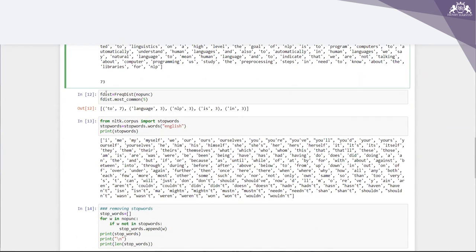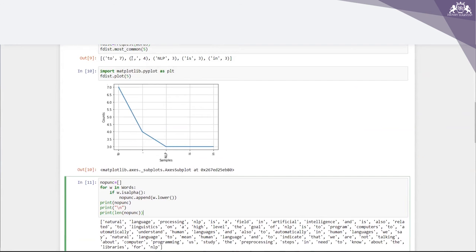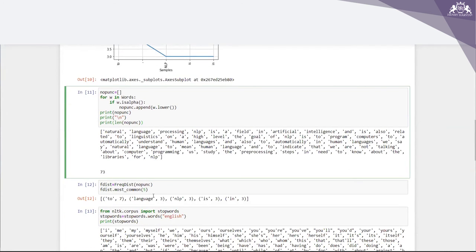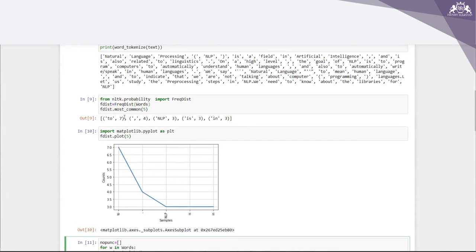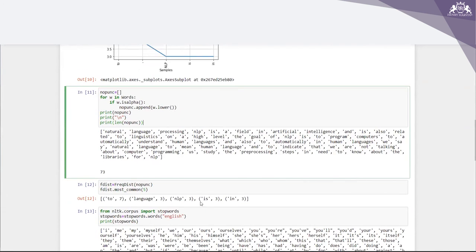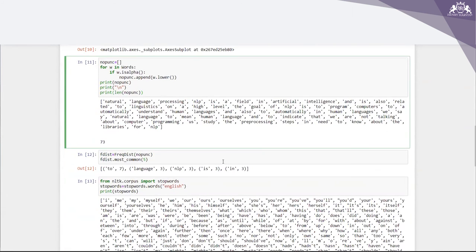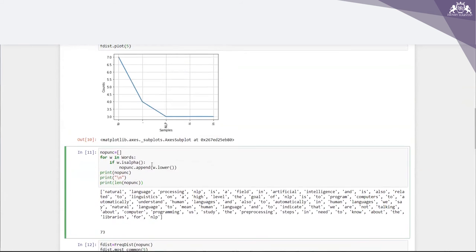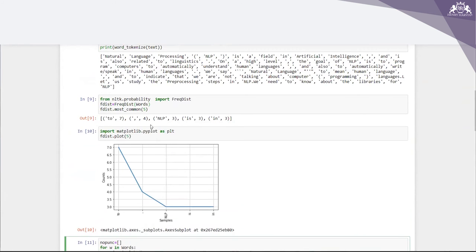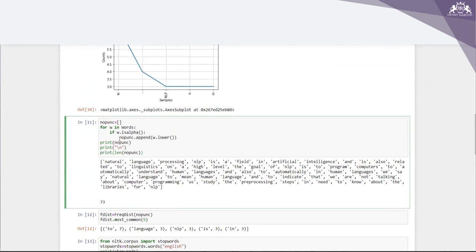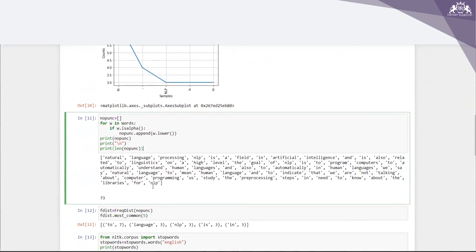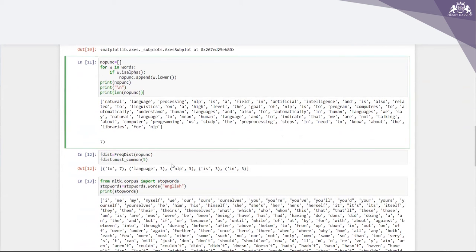Then fdist equal to FreqDist(no_punc), and fdist.most_common. So what I'm getting now: earlier I had a comma, now I'm not getting that comma. 'to' is 7, NLP is 3, 'is' is 3, 'in' is 3, the same thing, and also language is 3. So what has happened here? The comma is gone since I have removed the punctuation. Other than that, what is the next one with more frequency? So the model is identifying the language.